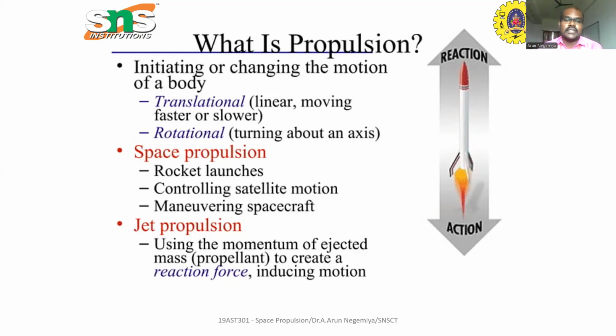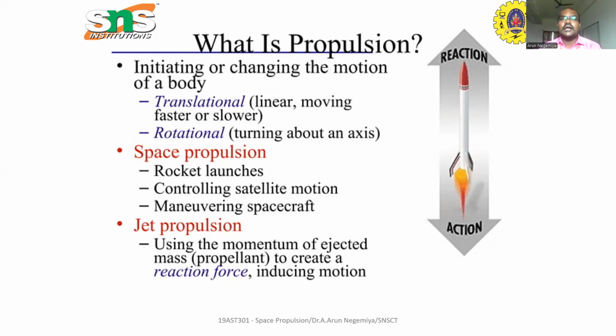Next one is rotational. Rotational means turning about an axis, like a rocket. If you trigger the rocket, it will move in space in rotational motion. It will be rotated about a particular axis like the y-axis.